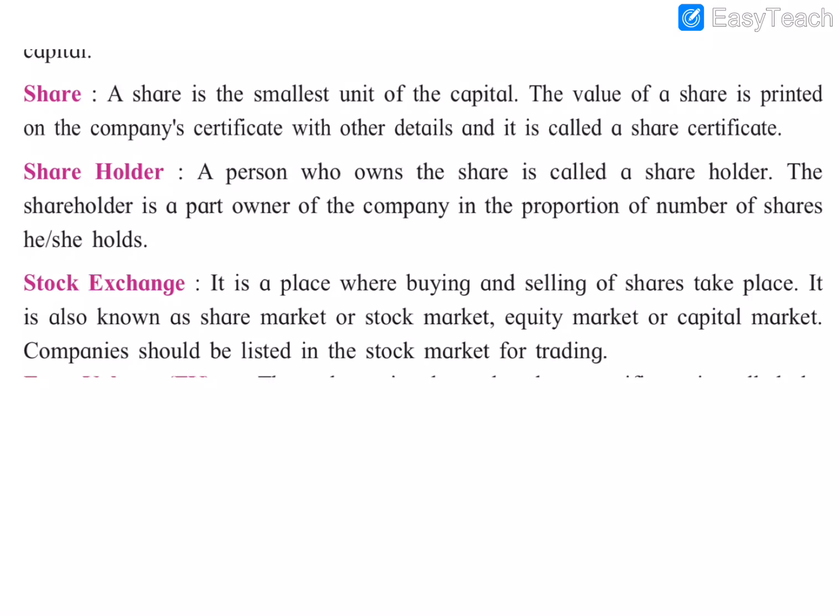Next we are going to know who a shareholder is. A person who owns a share is called a shareholder. When the shares are sold in the share market, people will come and buy the units of shares. The person who buys and owns that share is called a shareholder, and a shareholder is a part owner of the company. So when we buy a share of the company, we become a shareholder, a part of the company in proportion to the number of shares he or she holds. So we become a small owner, a part of the ownership of that company, when we buy a share.